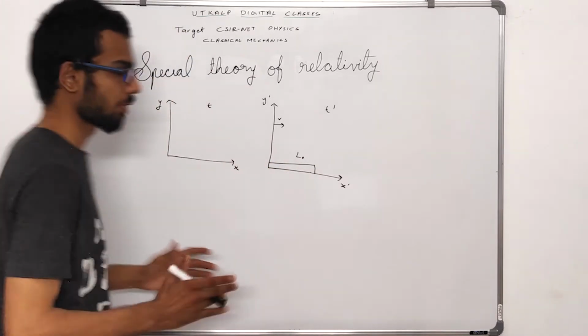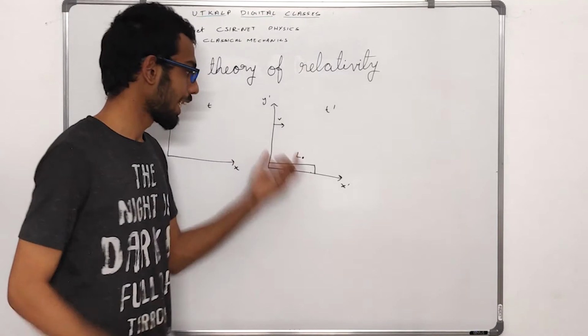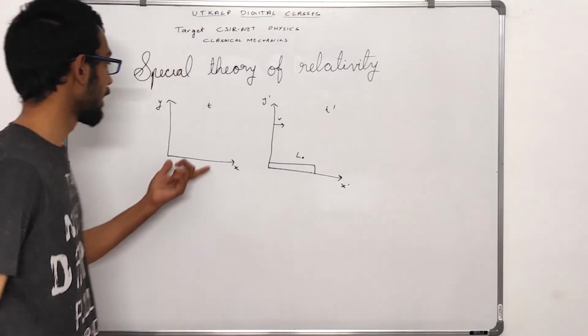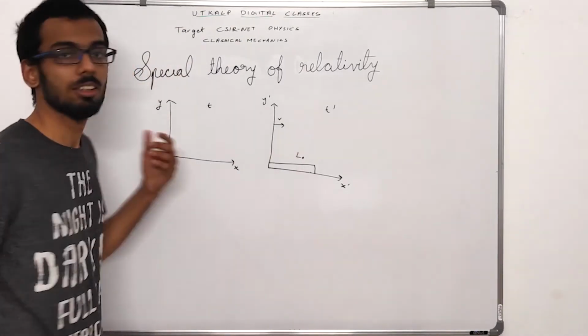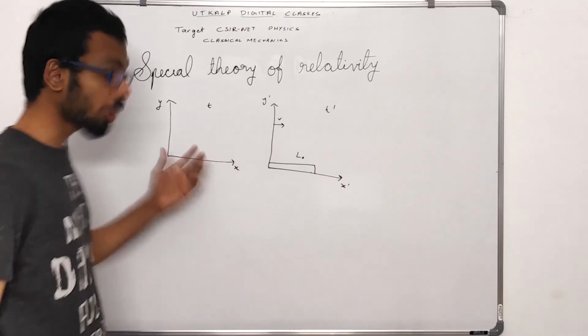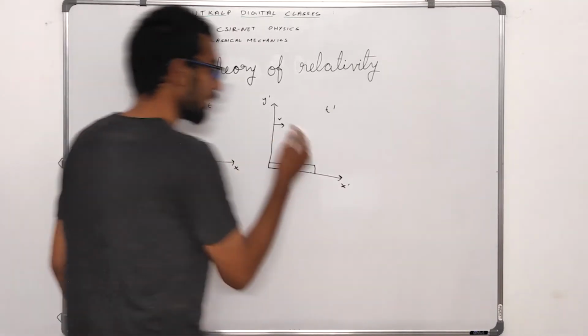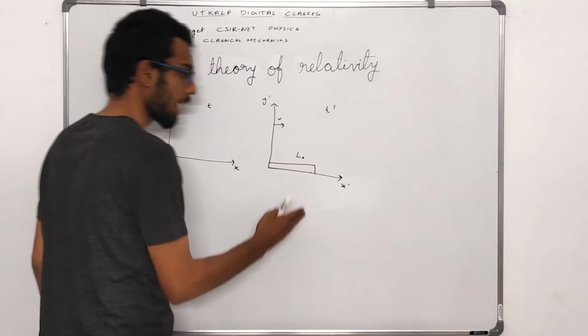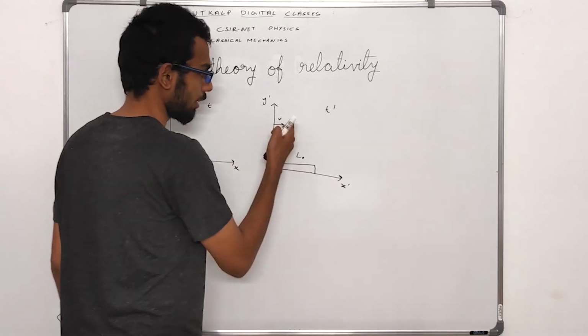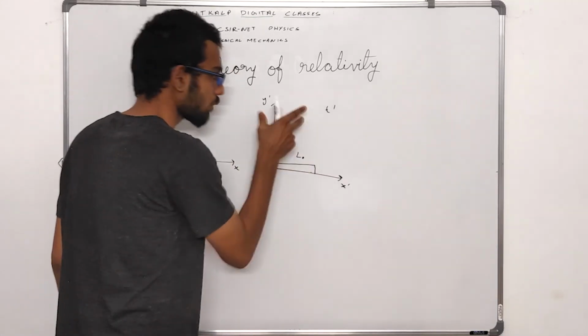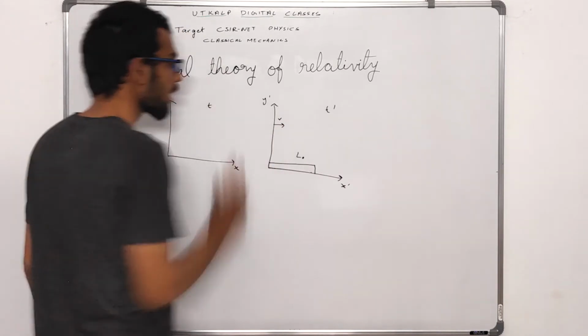Now, we want to know what the length of this rod is as measured by a person in the xy inertial frame. For the person in the xy inertial frame, this rod is moving along the x-axis with velocity v, since it's in the x dash, y dash inertial frame.